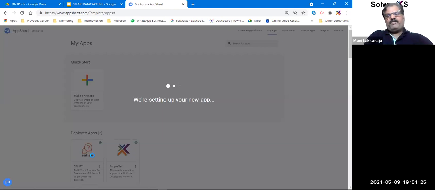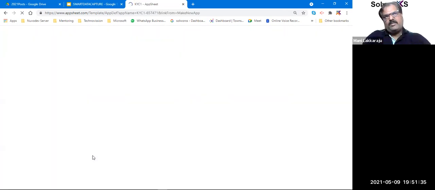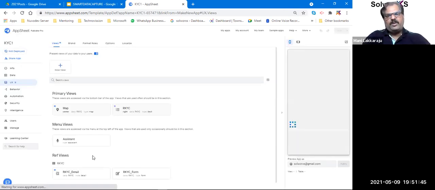So it will take 1 or 2 minutes to build the entire app. So this is the power of no code. You don't need to write any program. See, typically what happens in a conventional mode is you first write the program, then you compile, then you test, you remove all the errors, then you make it launch. Here it is the reverse way. First you make the app, then you go inside the app and try to build whatever is required.